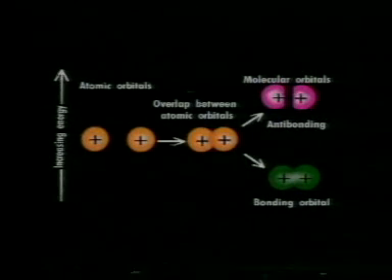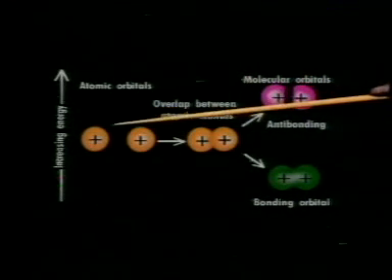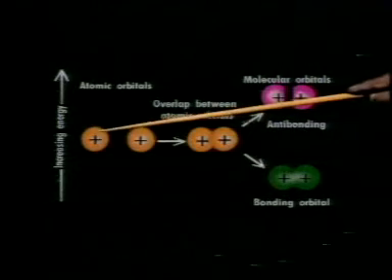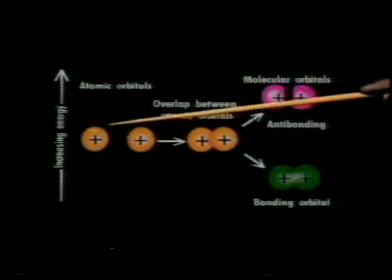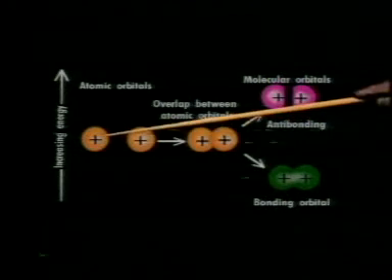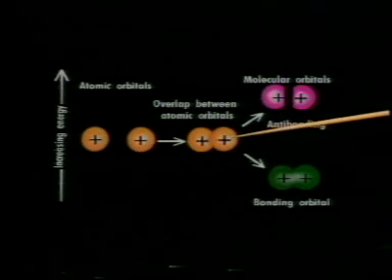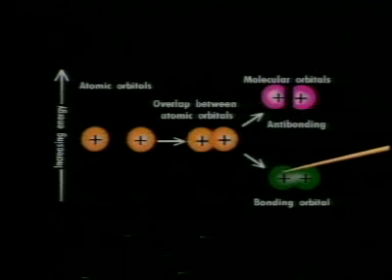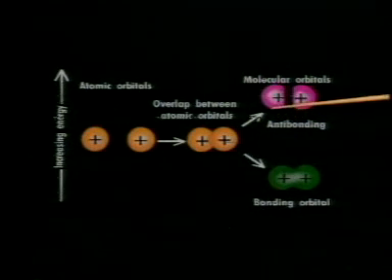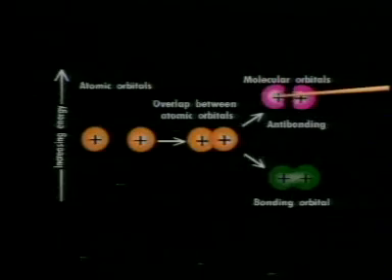Now, let us look at the example of a hydrogen molecule, which is the simplest of all. The atomic s orbital of one hydrogen atom and the atomic s orbital of the other hydrogen atom, when they approach each other, make two molecular orbitals. One of them is lower in energy than the atomic orbitals and is called the bonding molecular orbital. The other one is higher in energy than the combining atomic orbitals and is called the anti-bonding molecular orbital.